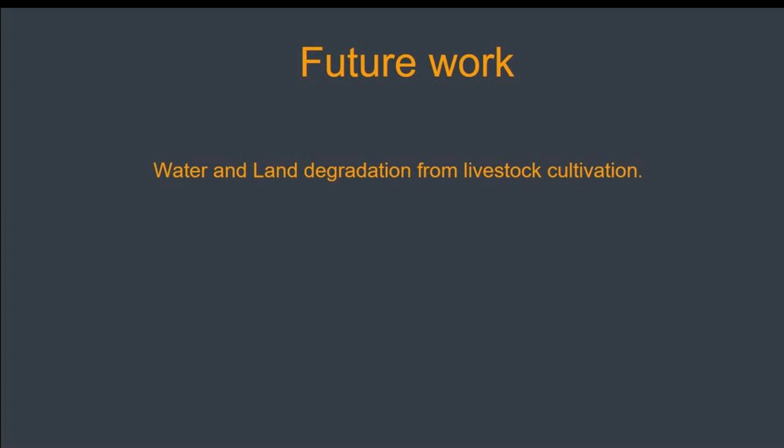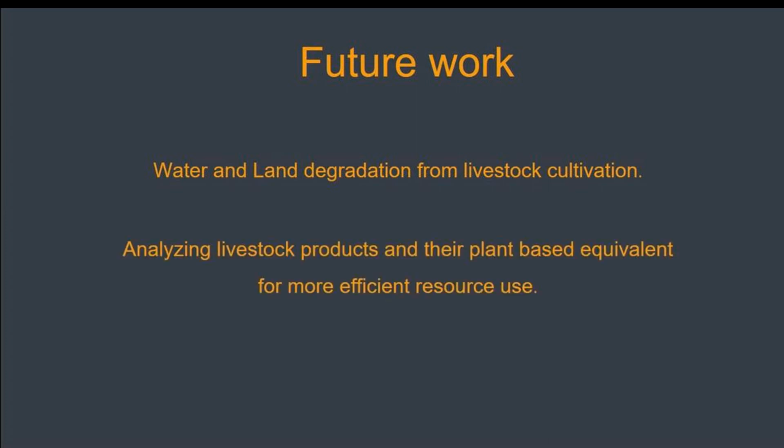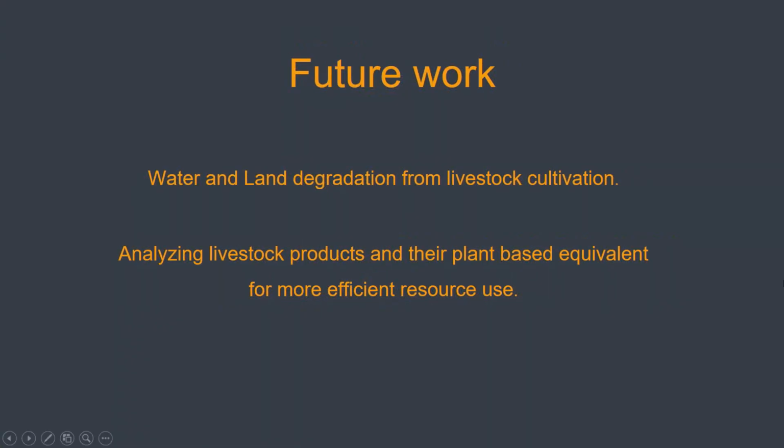An important variable to be included in this insight would be forest degradation caused by livestock cultivation, which is directly correlated with land use. We can see that livestock cultivation is a key factor in global climate change. An important step to solve this problem is to analyze plant-based protein source products equivalent to livestock products such as meat and milk. A comparison between the alternatives would show us the cost of producing each of these and find more efficient solutions in terms of land use and water usage, CO2 equivalent emissions, and production cost.